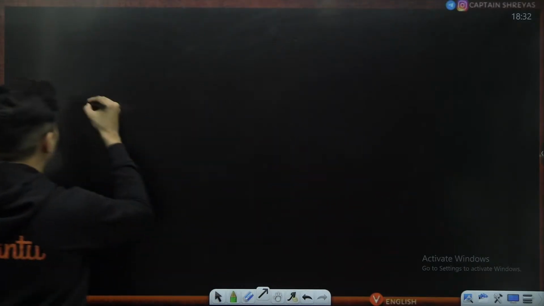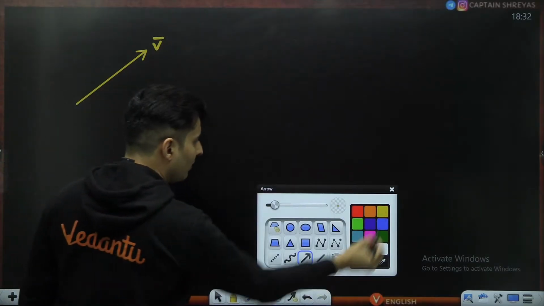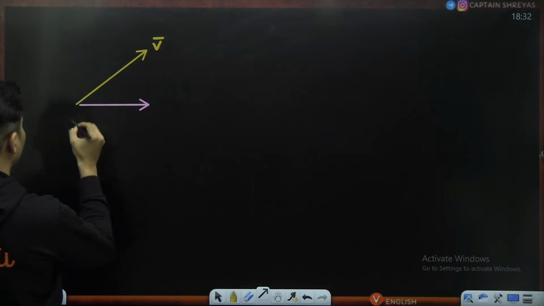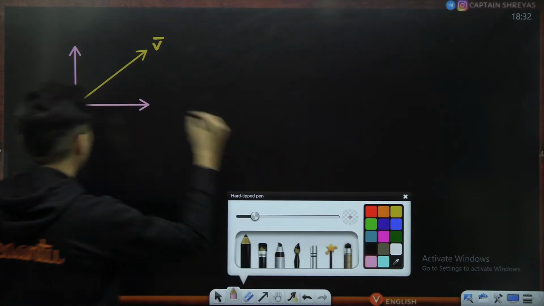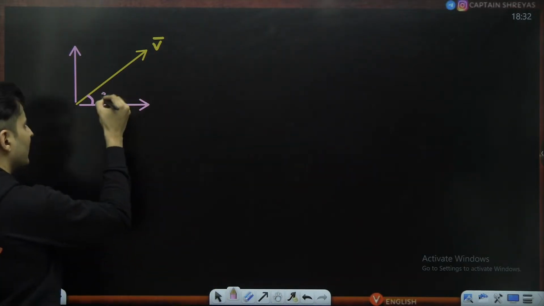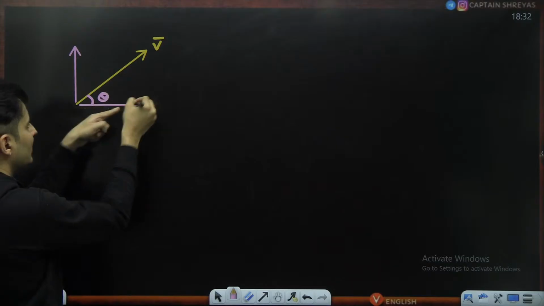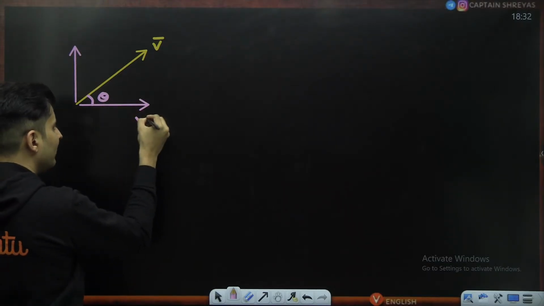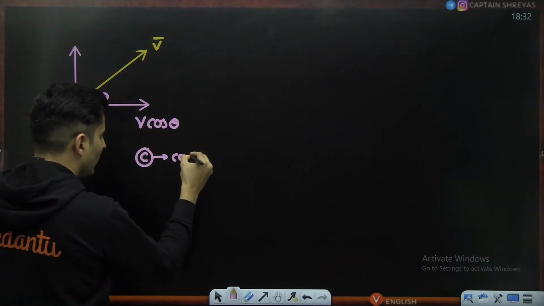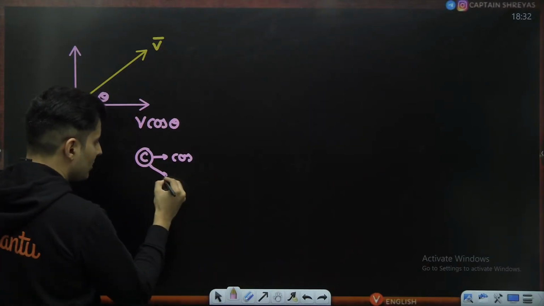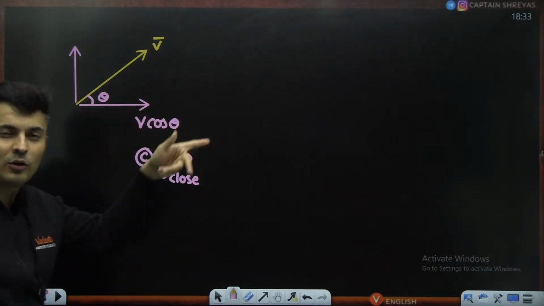Say for example, I have a vector like this, and I want to split it up into two components, one here and one over here. Now, see guys, let's say the angle which it makes here is theta. Then the one which is closer to theta, this is not close, this is close. So this component will be V cos theta. This C stands for cos, and this C also stands for close. So C for cos, C for close.